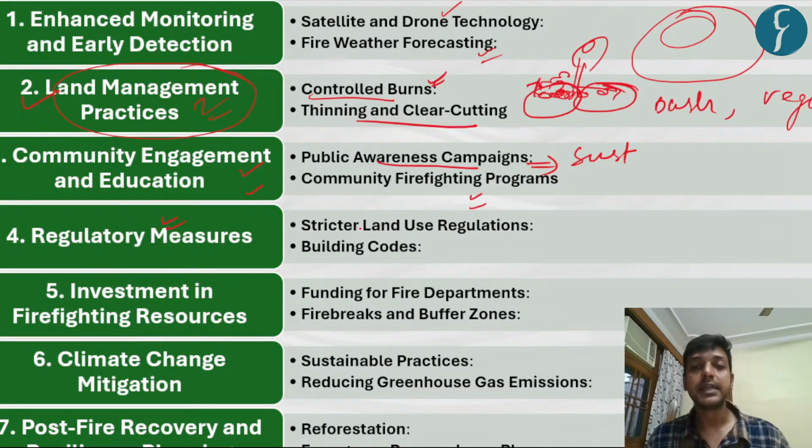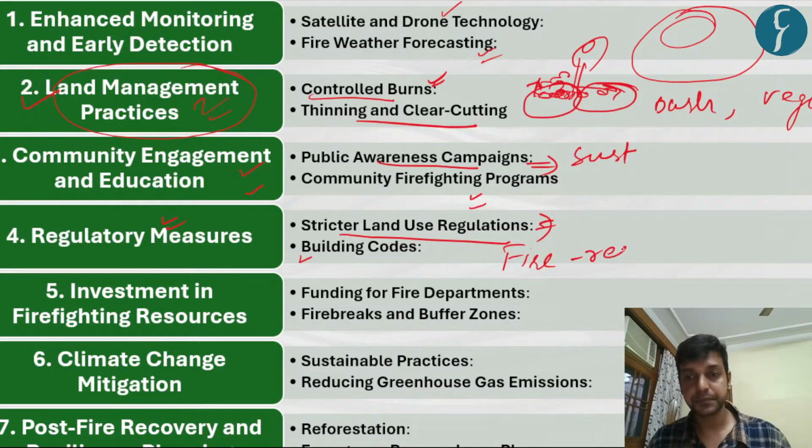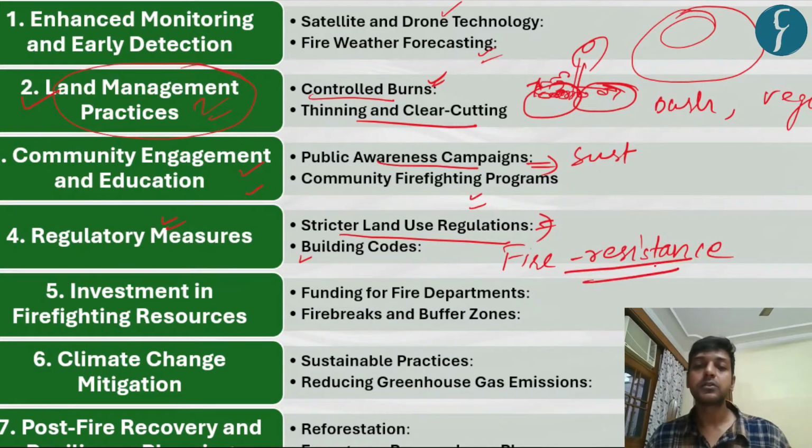Regulatory measures, stricter land use regulation. Obviously we can ban campfires as has been done in Himachal Pradesh, and we can also go for building codes that will be based on fire-resistant building code, right? So if we follow this type of code, then the loss with respect to wildfire will be reduced.